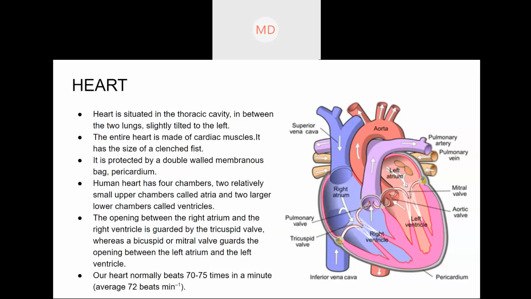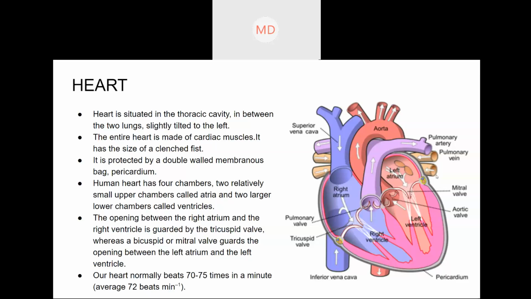So the human heart is divided into four chambers. Before that, the human heart is covered by the pericardium. It is protected by the pericardium, a sort of membrane that covers the heart and protects it from any external damage. The pericardium is double walled, two layers you can say.